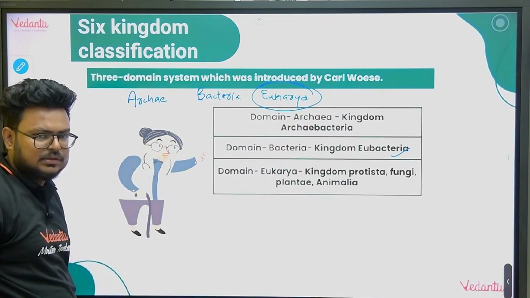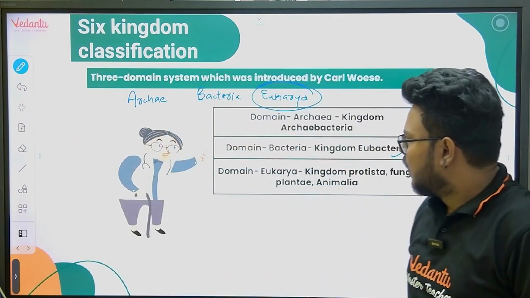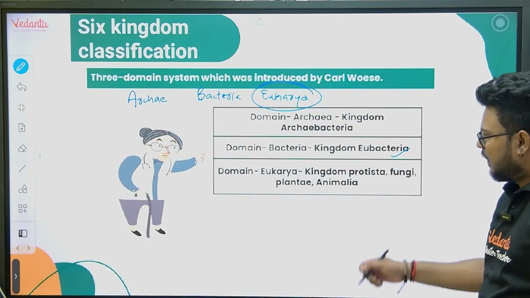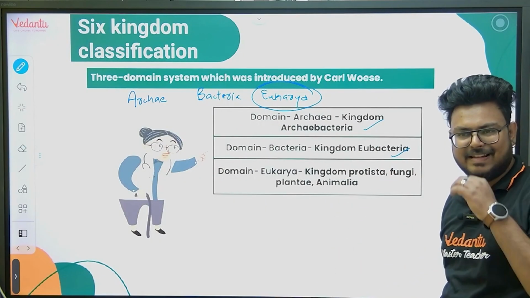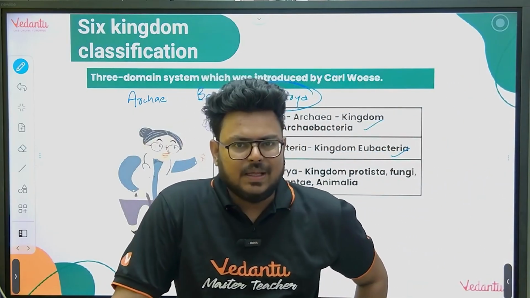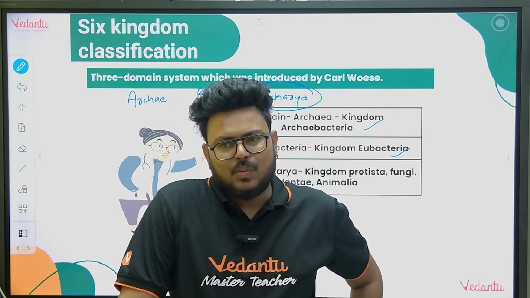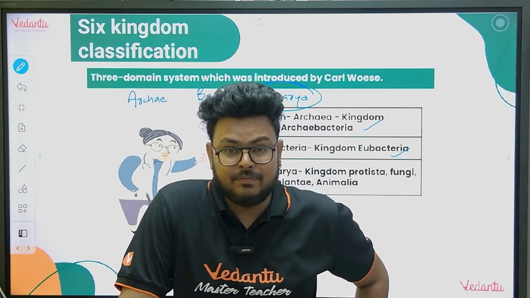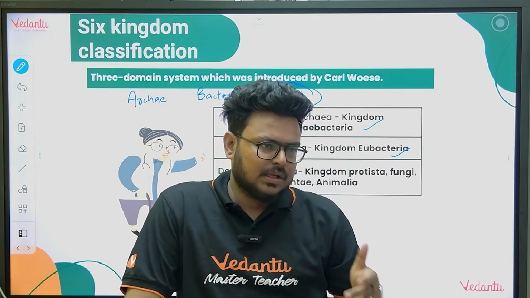Eukarya, very logical. All the eukaryotic kingdoms came in Eukarya. Archaea is also very logical. Archaebacteria means primitive bacteria, and Eubacteria are the true bacteria. Now you might be thinking, why are we classifying bacteria, very small organisms that we cannot even see? Why is there a need to make 2 kingdoms for those small bacteria?